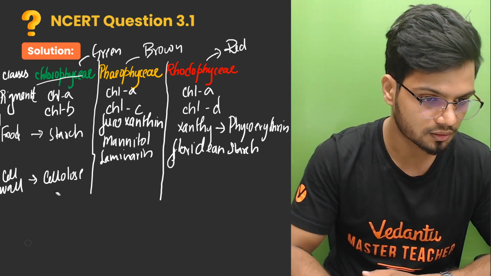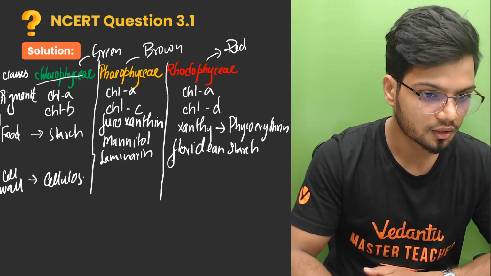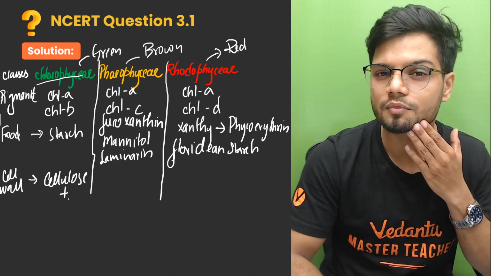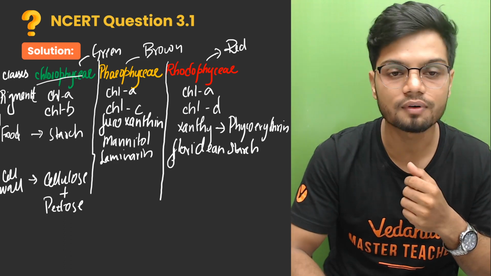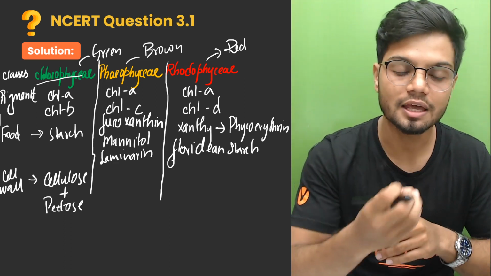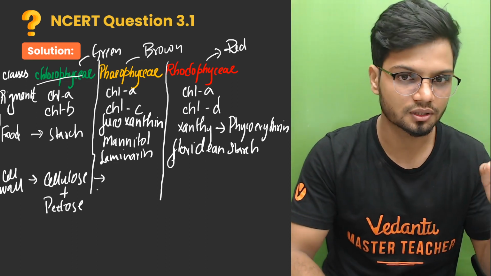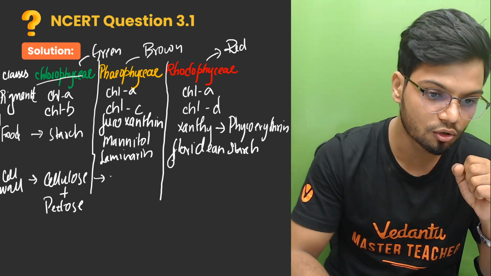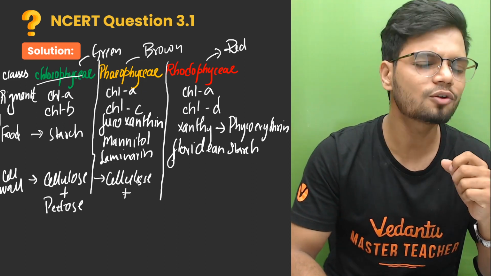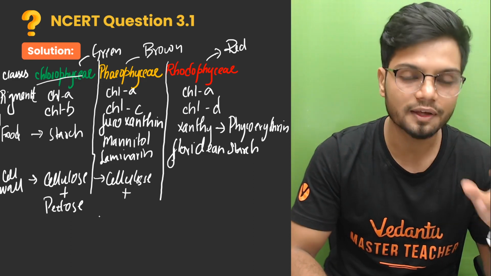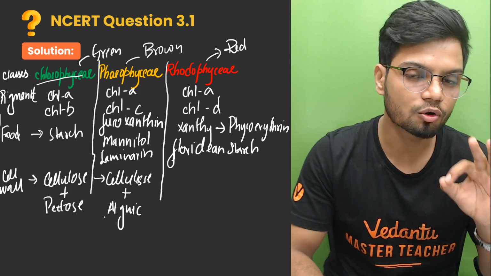It's made up of cellulose. Right? Now, other than cellulose, what else can we find here? You can also find pectose along with cellulose in the case of your chlorophyceae. Now, in the case of your phaeophyceae, the cell wall is made up of cellulose as well as a phycocolloidal substance. Here the phycocolloidal substance is alginic acid. The alginic acid is the phycocolloidal substance present here.